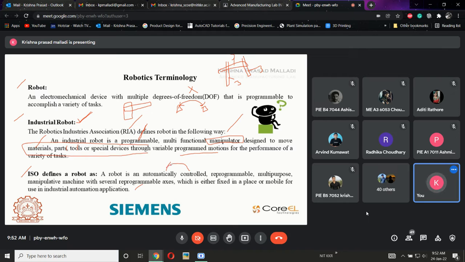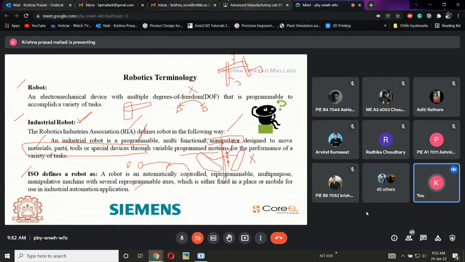There is a need for some sensors. There is involvement of sensors as well as controllers in the robot. What happens if I have given some command? Here there is a wall. If I give a command for the robot to move in this direction, the robot won't keep moving. Once it reaches this location, the robot automatically stops. Why? Because there are some sensors built on this robot which predict the motion or the collision, so it automatically stops. This is called automatically controlled.